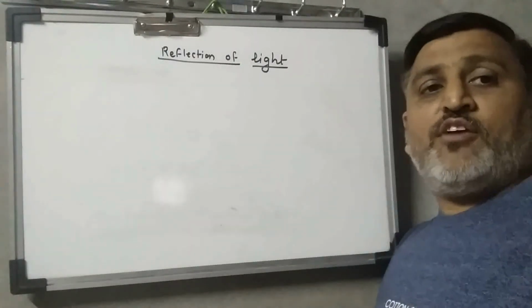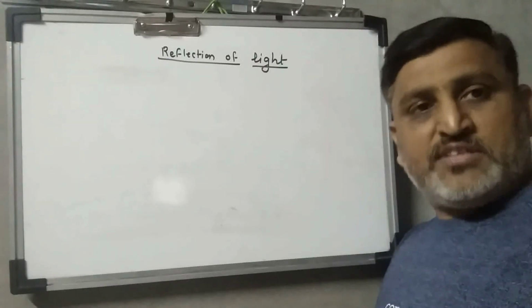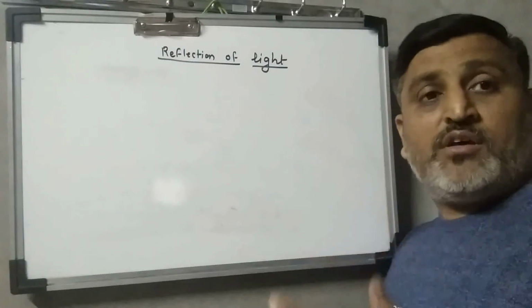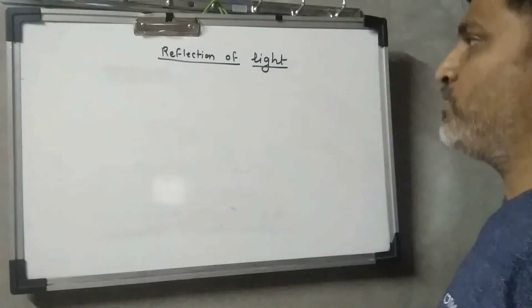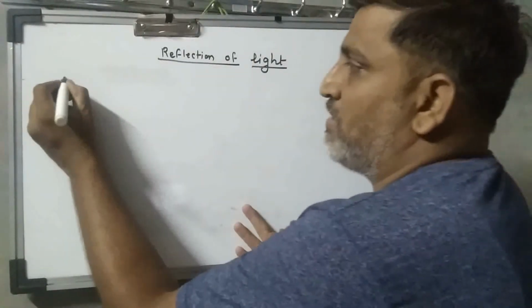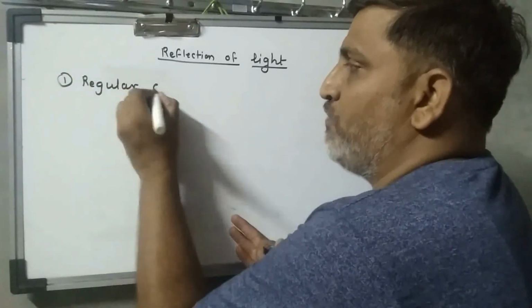And when the ray of light falls on an irregular surface, then we find no regular reflection. So there are two types of reflection of light. First is regular reflection.